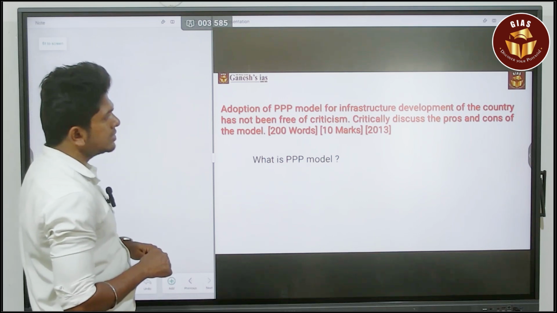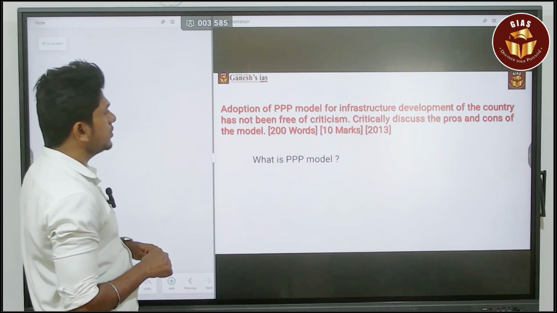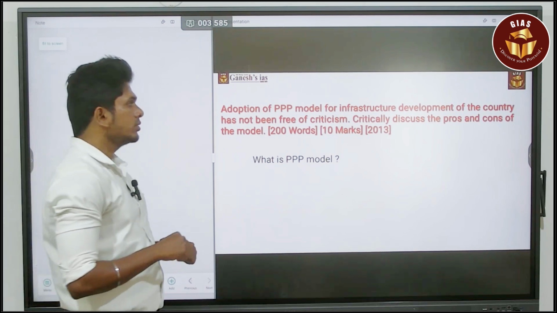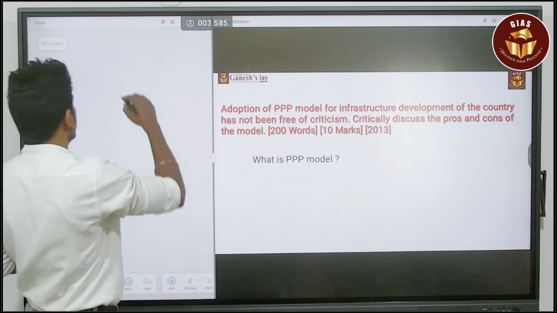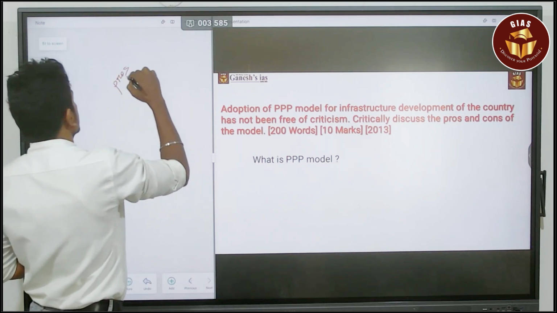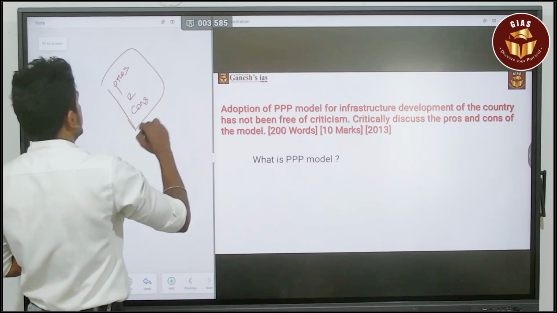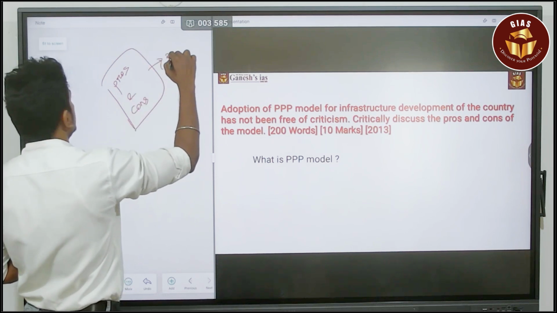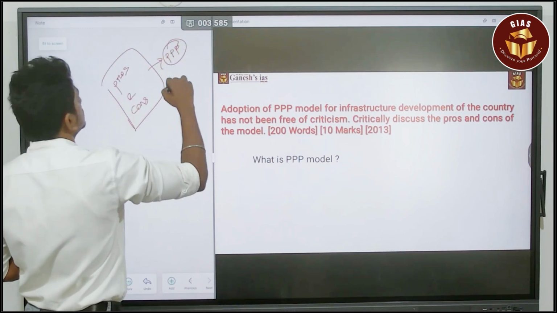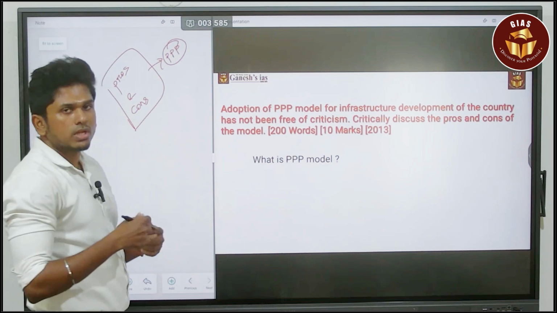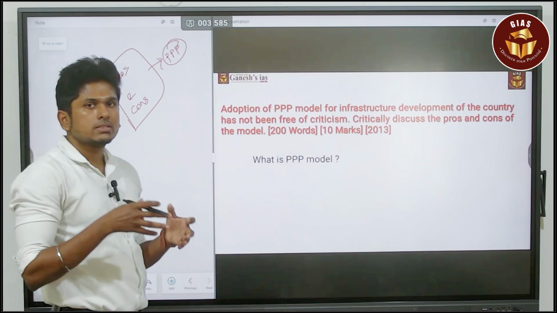Critically discuss the pros and cons of the model. So the question is about the pros and then cons, and it is mainly speaking about the triple P model. So the intro can be simply about what is the triple P model.